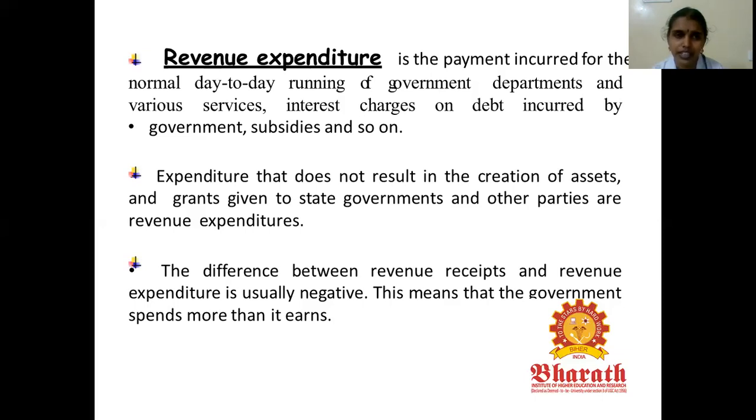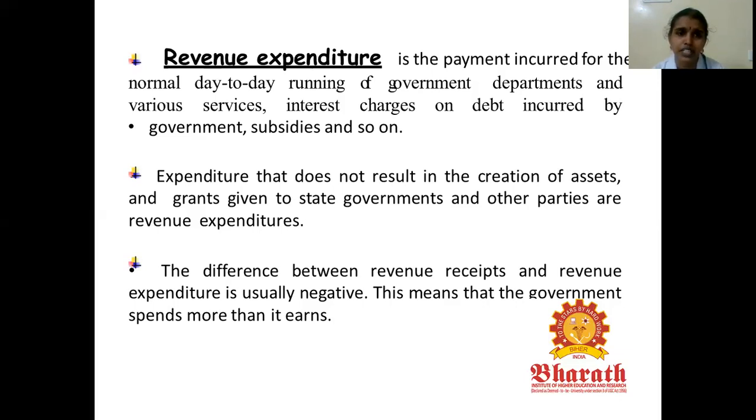Next, we are going to see what revenues come under revenue receipts and what revenues come under capital receipts, that is tax revenue and non-tax revenue. Under tax revenue, we collect income tax, corporation tax, municipality tax, stamp duties. Under non-tax revenue, we get interest on loans and subsidies. Under the capital markets, we get capital receipts and capital expenditures, that is loans given to the state government for welfare schemes.